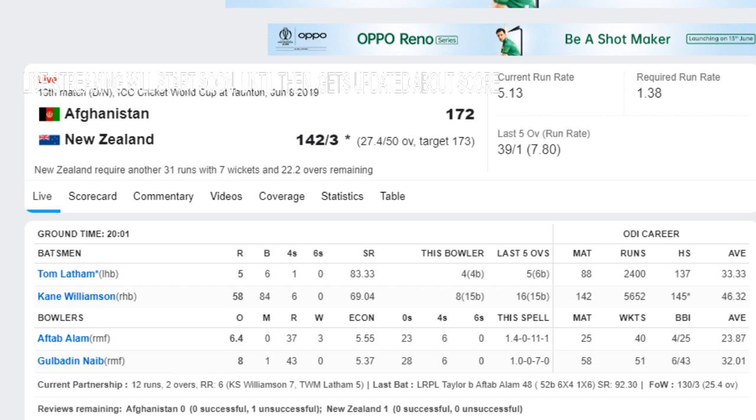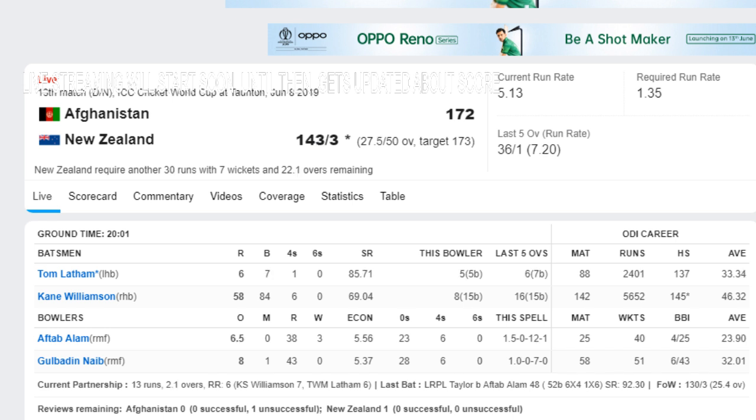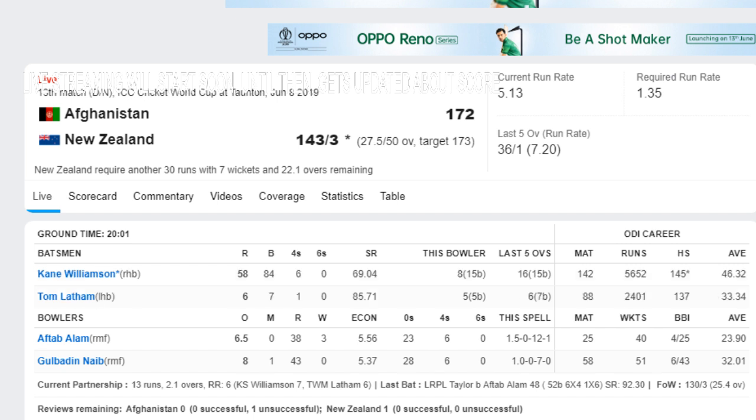27.4, Aftab Alam to Tom Latham, no run. Huge appeal for LBW. Hits the back pad, so the ball did not have much distance to travel. Aftab was certain, the keeper was unmoved, inside edge. 27.5, Aftab Alam to Tom Latham, 1 run, squeezes the drive to deep cover for an easy single.